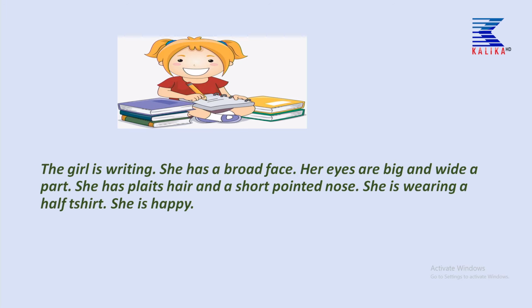Okay. So, can you see the picture here? If it is not clear, if you are not able to see clearly the sentence I have written, try to imagine, children. So, the girl is very smiley, children, and she is writing also. So let us see, the girl is writing. What is she doing? She is writing. That is why I have written the girl is writing. She has a broad face. Can you see? Her face is a little bit big.